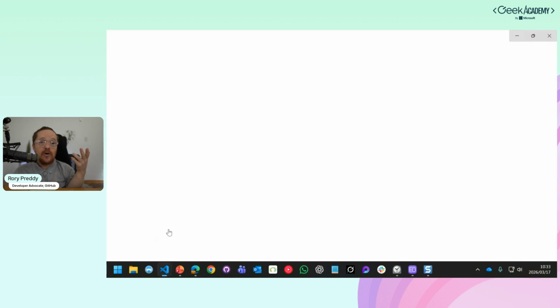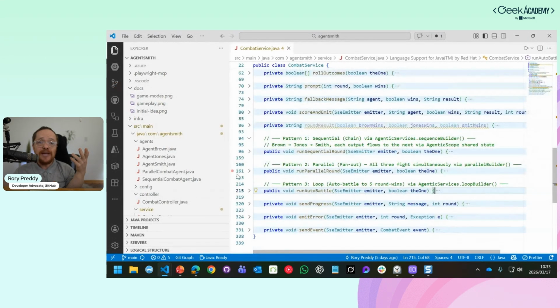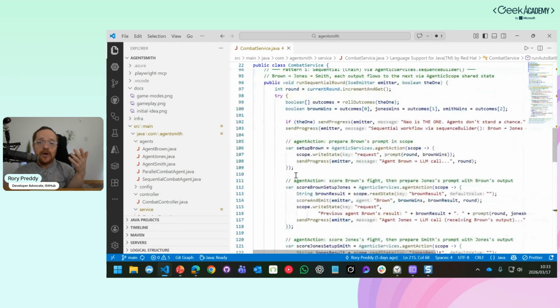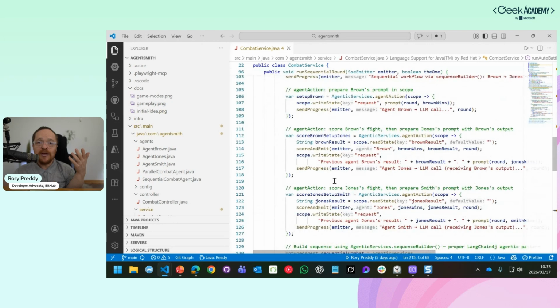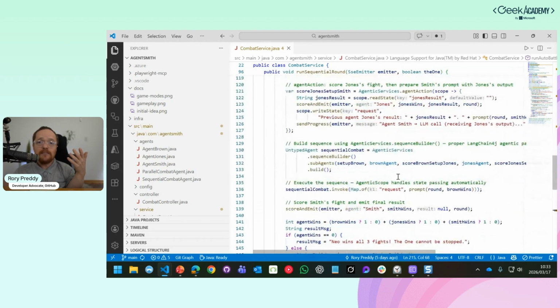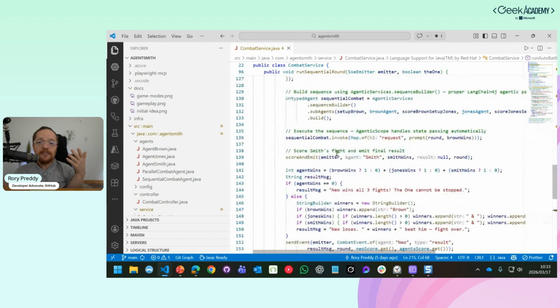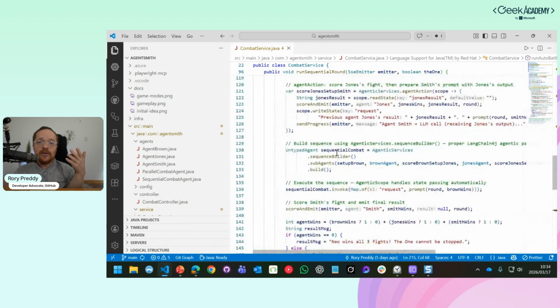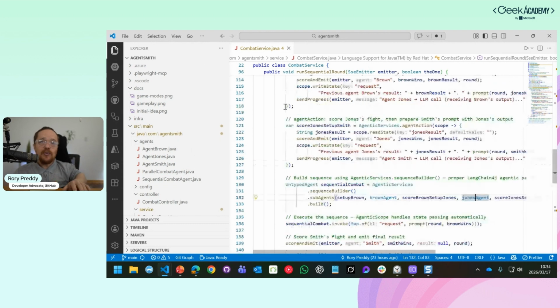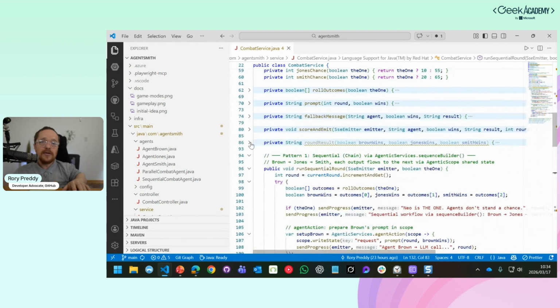And the actual code is pretty simple. We've already been through how to do sequential parallel. So sequential here, we're going to actually set up the agents there, Jones and Brown, and then we've got combat, and then we're going to just run the sequence one after the other. We've got Brown agent, Jones agents, and we're going to just run those sub-agents.